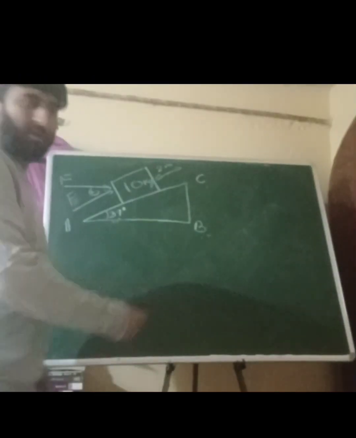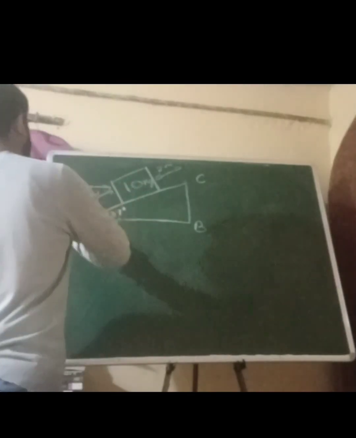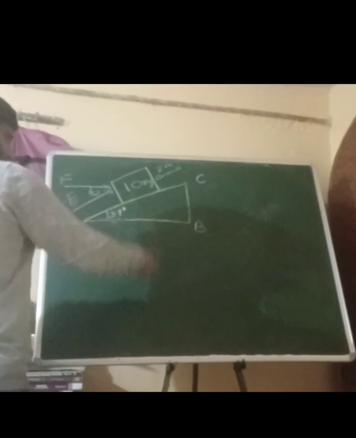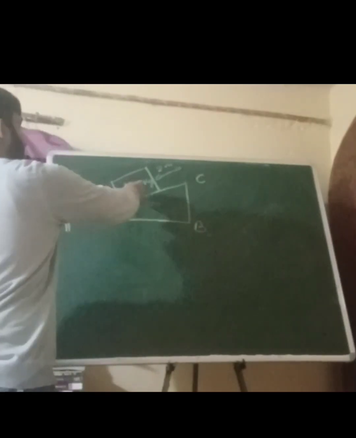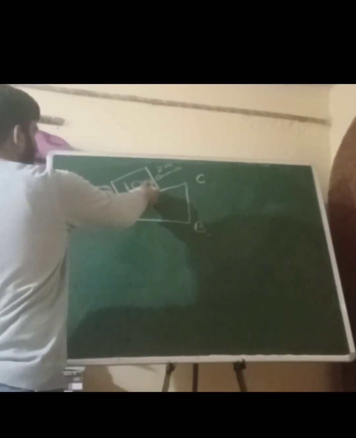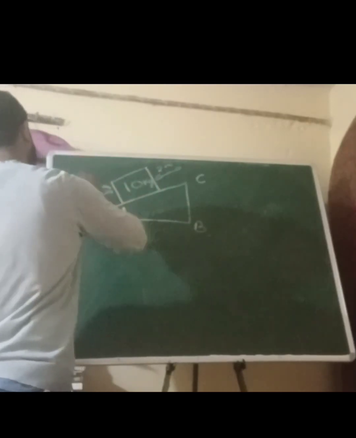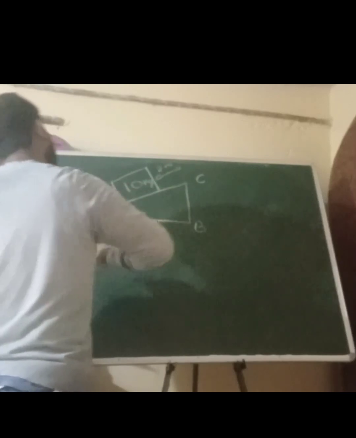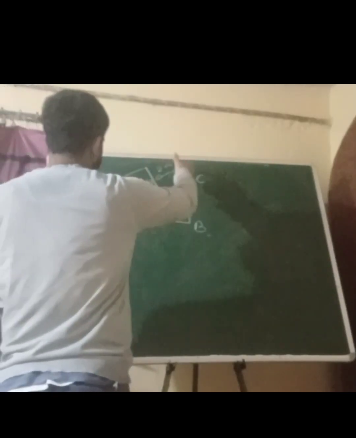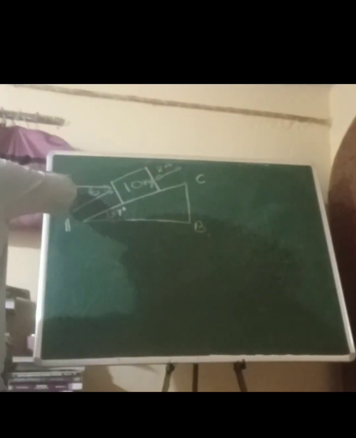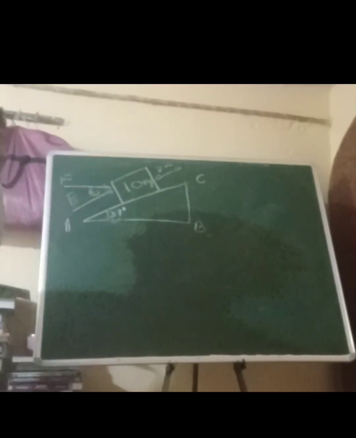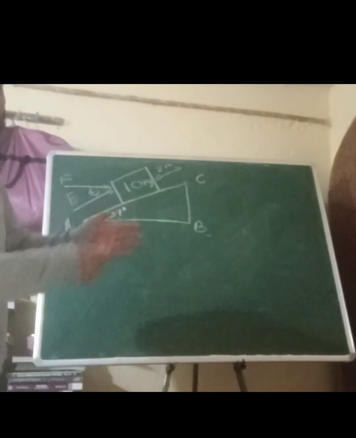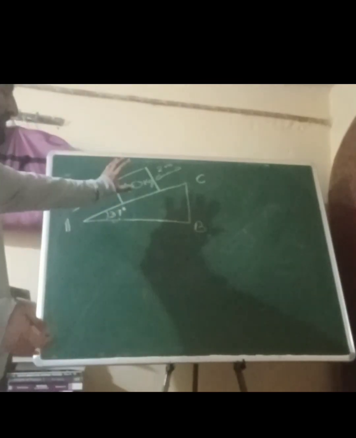So now we will discuss the problem. Here, for an inclined plane with an inclination of 37 degrees, we have been given that the mass of this block is 10 kg, and two cases. In the first case, the force will be applied parallel to the plane, and the displacement would be 2 meters. In the second case, the force would be applied at an angle to the plane. We have to see how much work is done in the two cases.